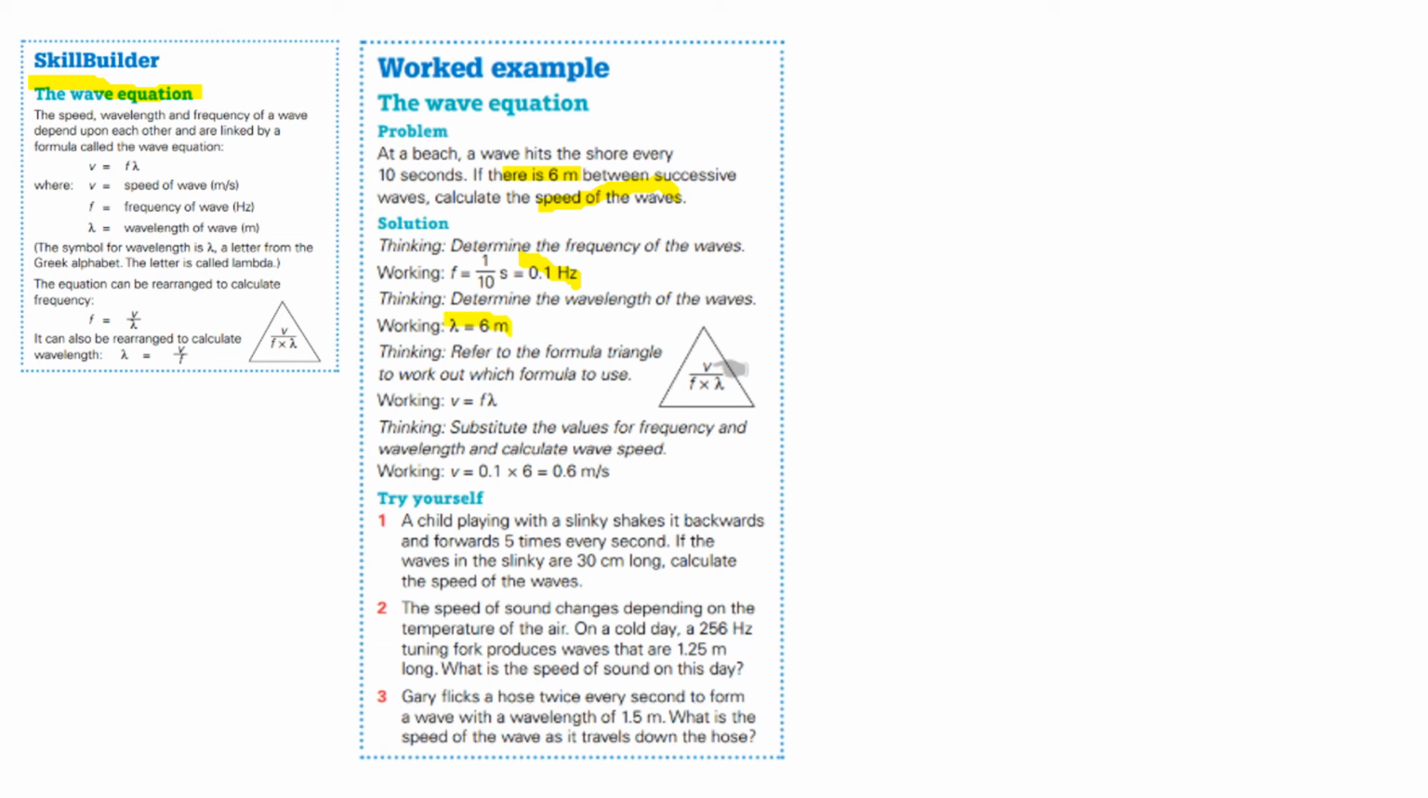So the wavelength is 6 meters. If you use the formula, we know the speed. The speed here will be frequency multiplied by the wavelength, which is 0.1 multiplied by 6. We get 0.6 meters per second.